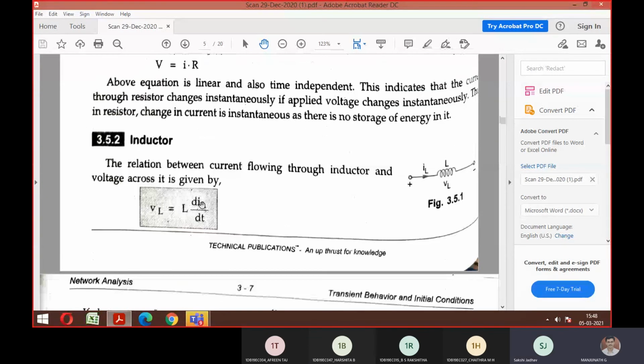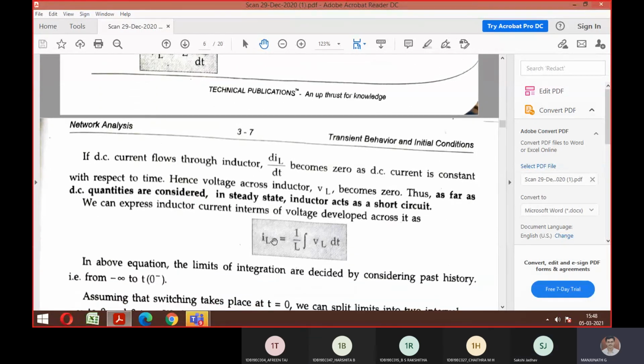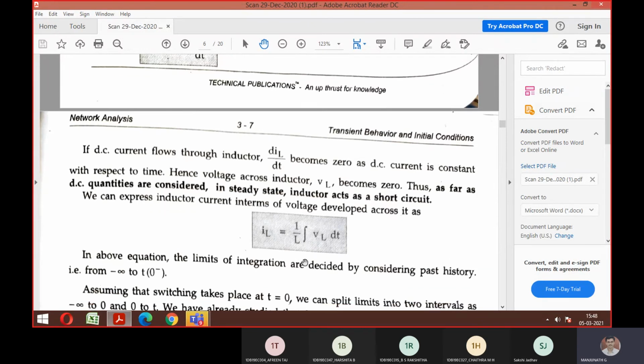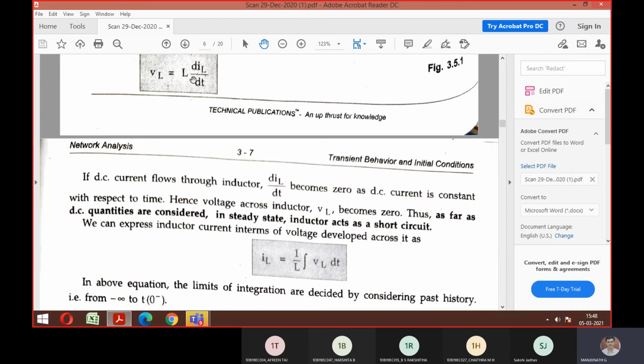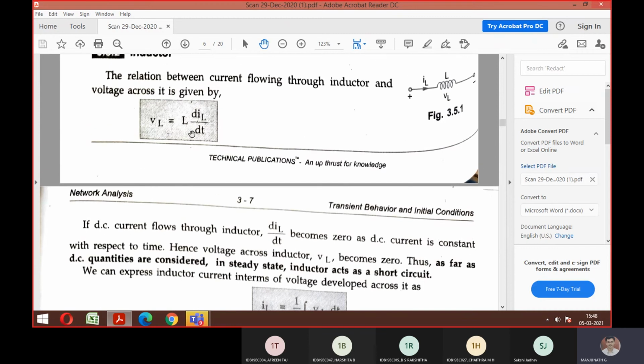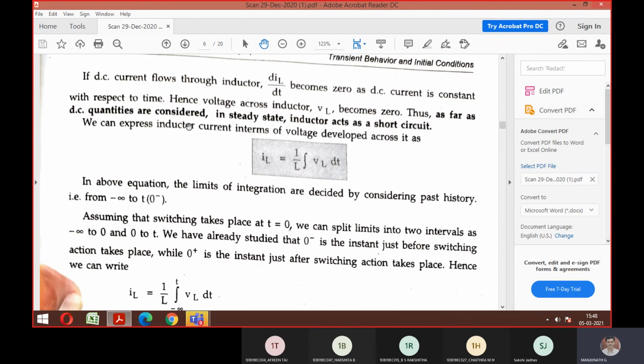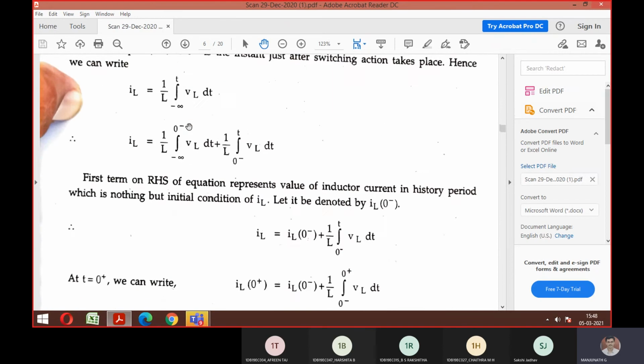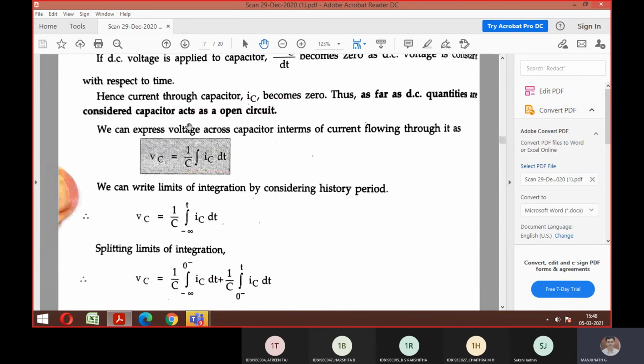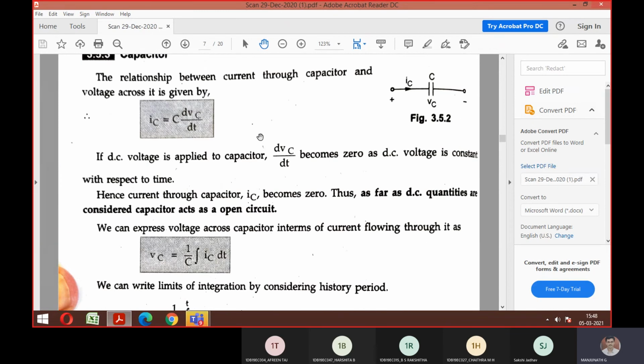Okay. So what is the formula to find the current across your inductor? It is 1 by L into the integration of VL dt. So how will you get VL? From this formula, you will already find VL. If you integrate that, you are going to get the current across the inductor. Same concept with respect to the capacitor also. Look here, you are going to integrate this current. So you can see the changes there, right?